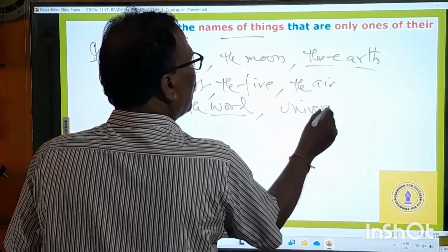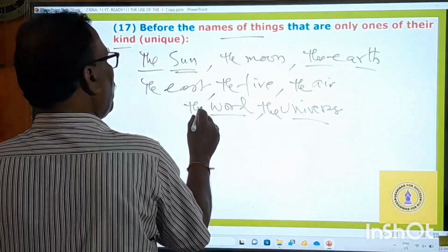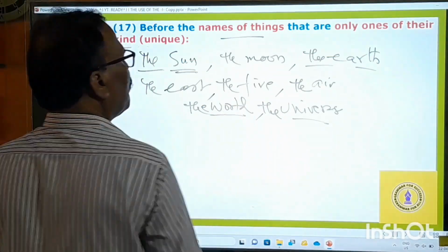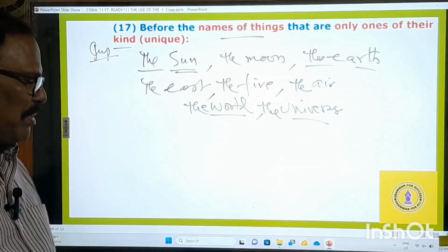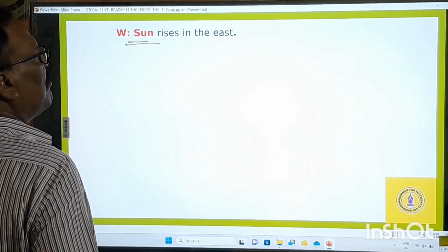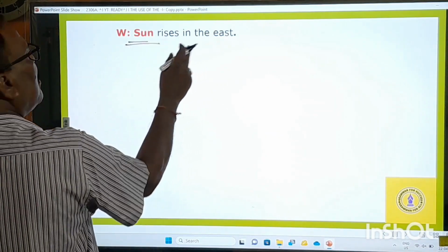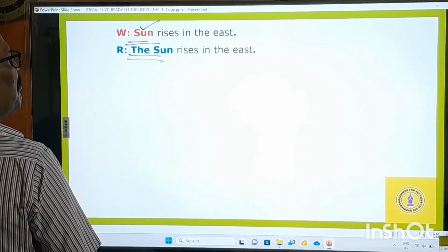Universe. We have no two universes, only one. So before all of them, there are only ones of their kind. Before all of them, we must use the definite article. The sun rises in the east. You cannot say "sun rises in the east." Therefore, because the sun is only one of its kind, you must say "the sun."